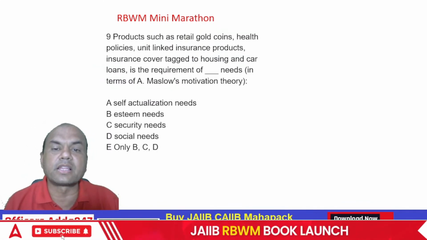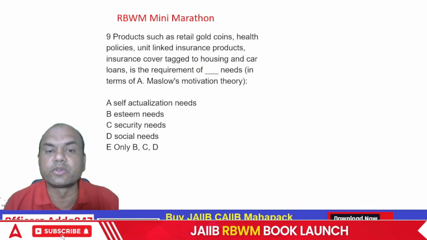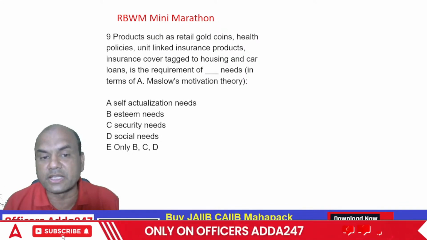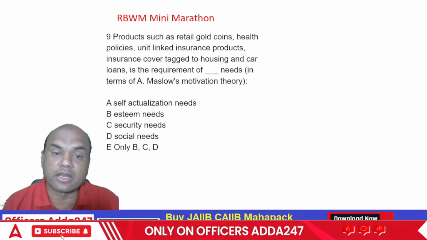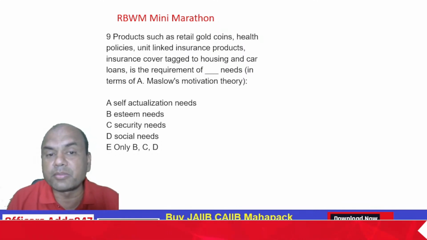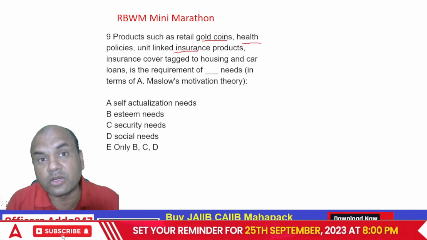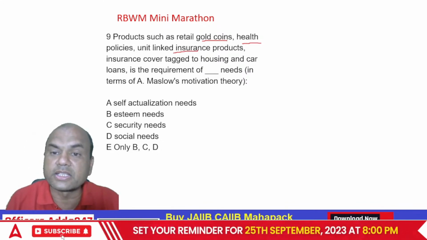Products such as retail gold coins, health policies, unit-linked insurance products, insurance cover tagged to the housing and car loans is a requirement of dash needs as per Maslow's hierarchy. So what do you mean by this? See here, the question is not of selling the gold coins or health policies or ULIP. The question is tagging this.